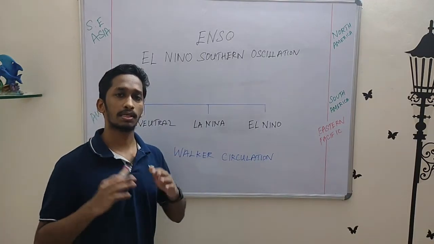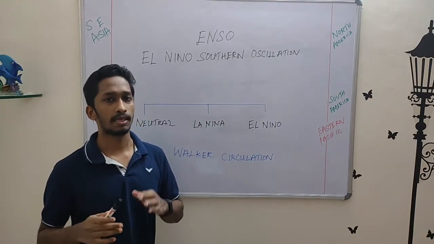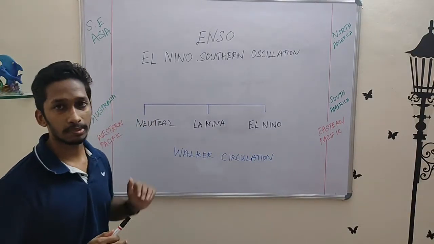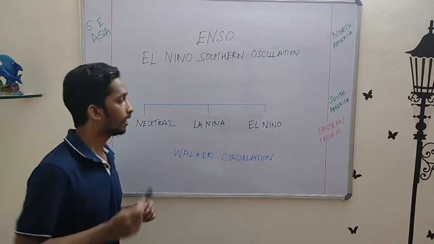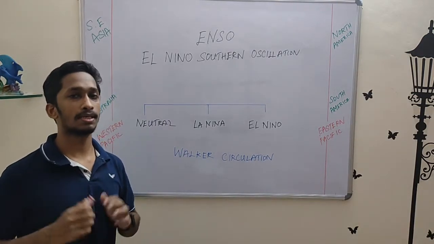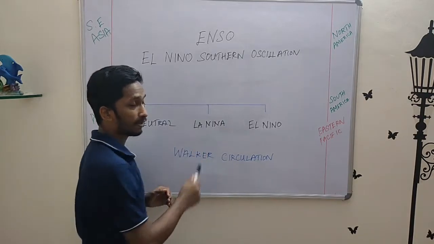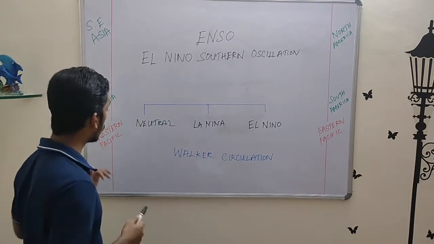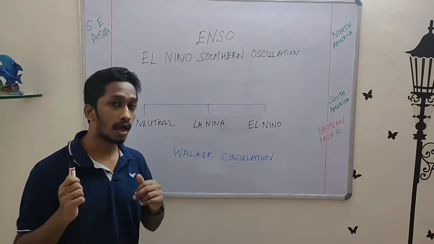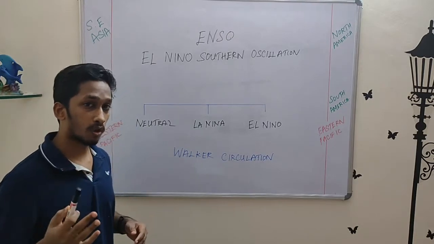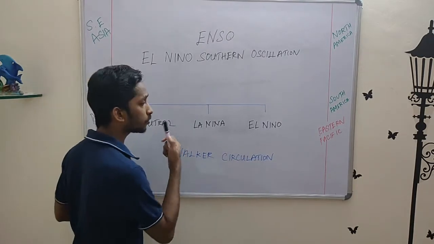When the Walker circulation initially starts off, it is weak, it occurs under normal conditions and starts to affect your Western Pacific region like the coast of Australia. This is your neutral phase, where it's still building up, where it's still getting strong. La Nina phase is when Walker circulation is strong, it's larger, it affects the whole of Western Pacific and causes large-scale climatic conditions. La Nina phase is like your stronger, better version of your neutral phase.